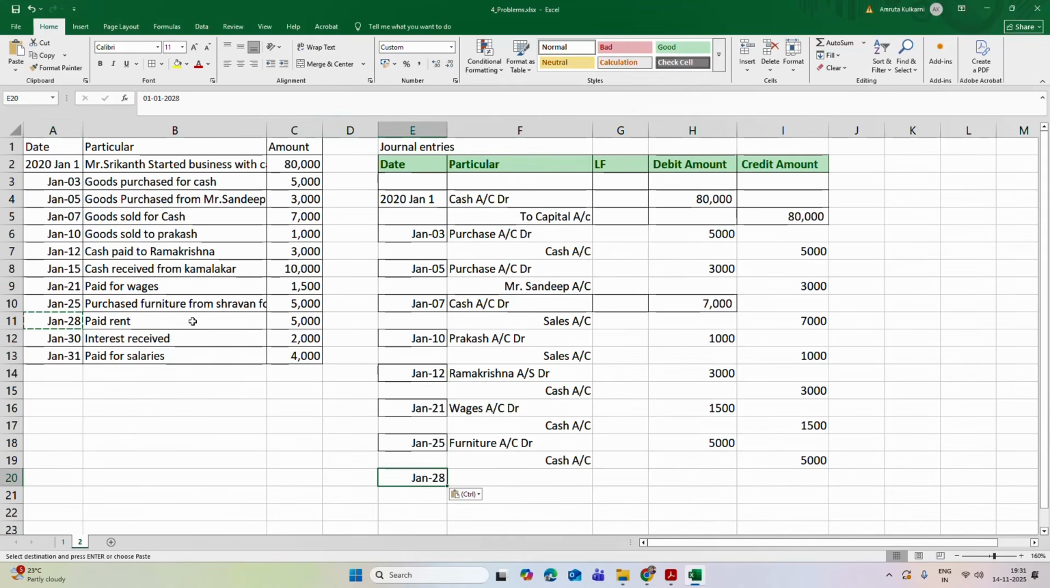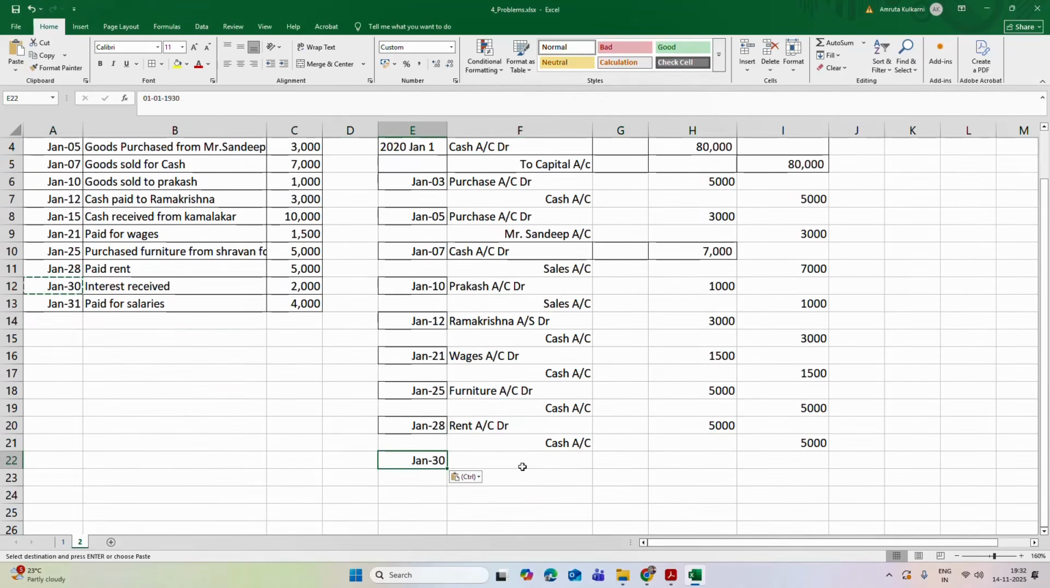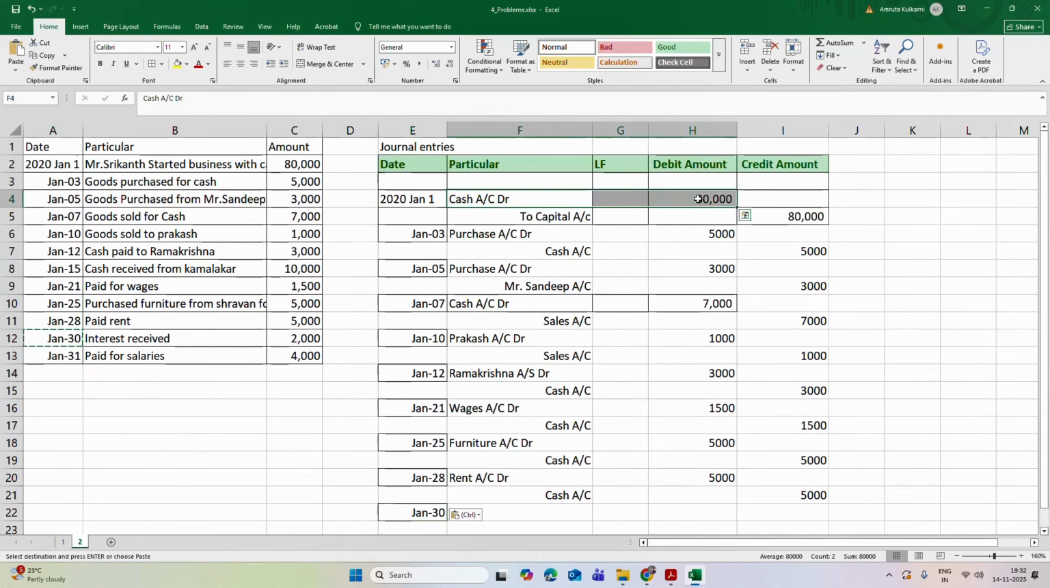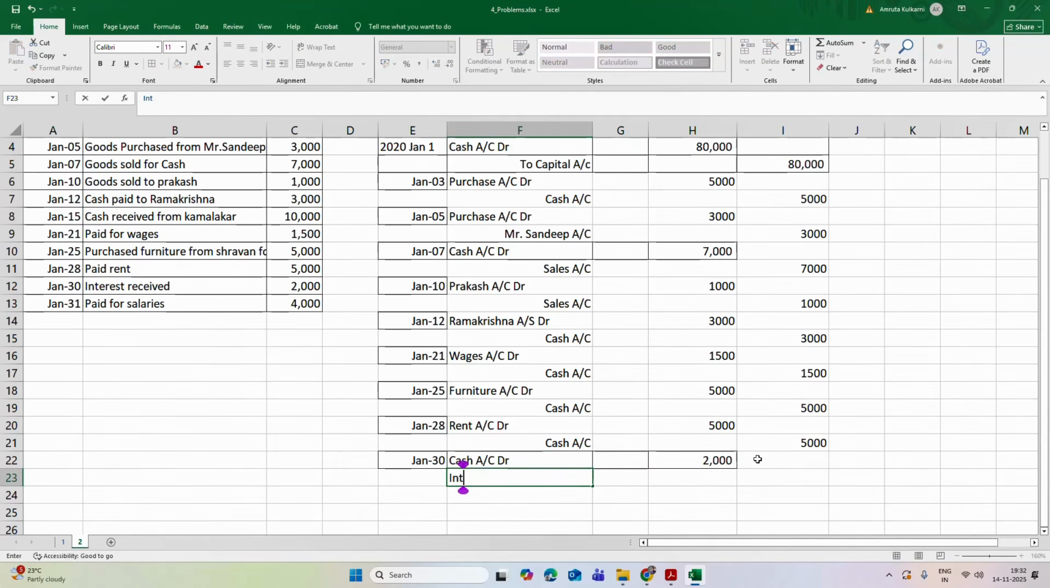Then on January 28, he has paid rent. So rent account will increase, that is rent account will be debited by 5,000 rupees, and this rent is again paid from cash. That's why cash account is credited. Then interest received. So interest will be received in the form of cash. That's why cash account is debited 2000 rupees and interest account is credited by 2000 rupees.